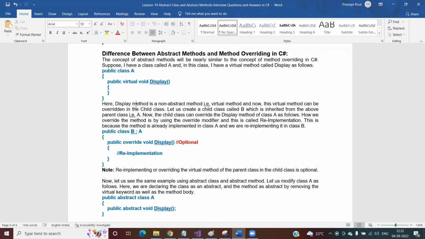If the child class is not interested, and wants to execute the implementation provided by the parent class, then it might not override the method. So overriding the virtual method under the child class is optional. And whenever we are overriding the virtual method under the child class, this is called a re-implementation. That means the method implementation is already there in the parent class, and we are re-implementing the method. Re-implementing is optional because the method is already implemented, right?